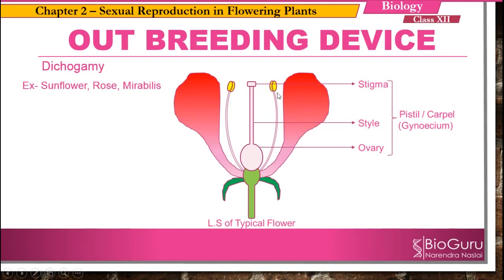If anther matures before the stigma, then it is called as protandry. Then if stigma matures earlier than the anther, then it is called as protogyny. So overall there is a difference in the timing of maturation of stigma and anther. The synchrony is different. Clear? So because of this, it is going to prevent the self pollination. So such method is seen in sunflower, rose, and mirabilis.